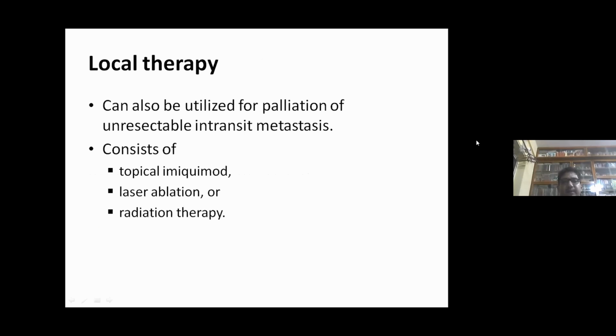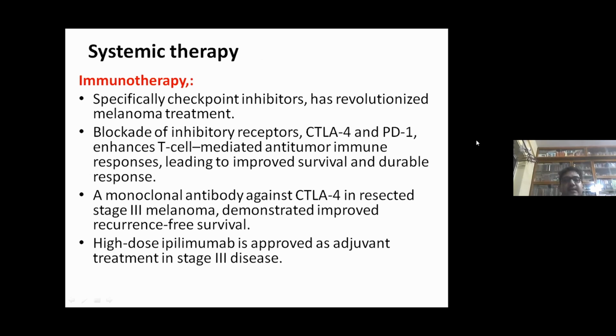Next comes local therapy, which can also be utilized for palliation of unresectable in-transit metastasis, and consists of topical imiquimod, laser ablation, or radiation therapy. Next comes systemic therapy. There will be immunotherapy. Specifically, checkpoint inhibitors have revolutionized melanoma treatment. Blockade of inhibitory receptors, that is CTLA-4 and programmed cell death 1, enhances T-cell mediated anti-tumor immune responses, leading to improved survival and durable response.